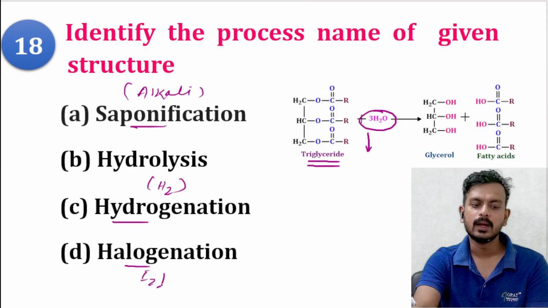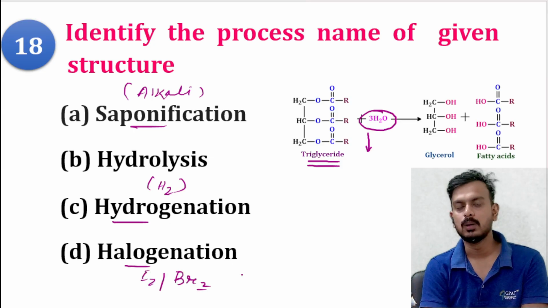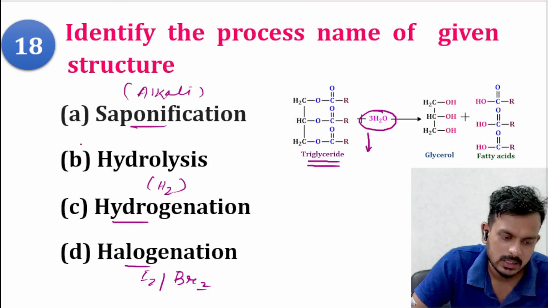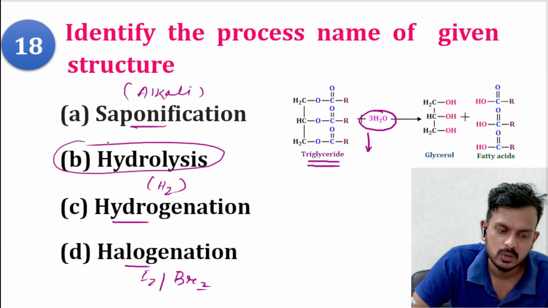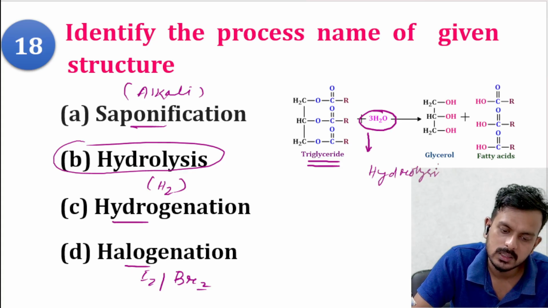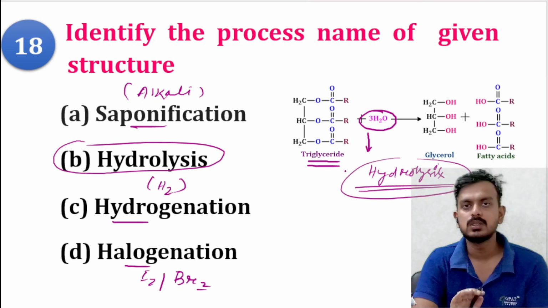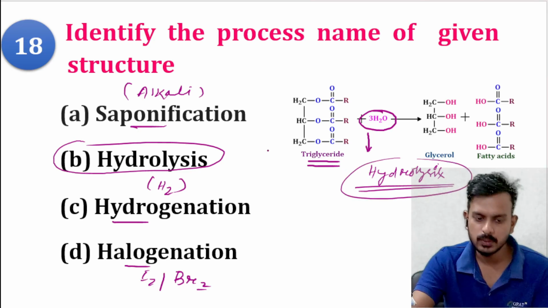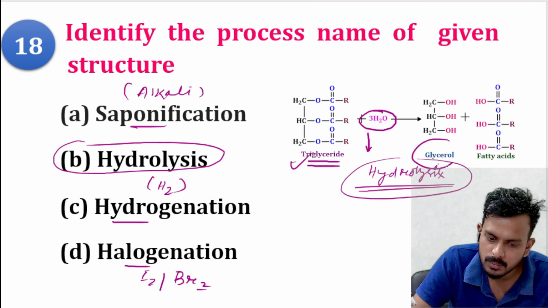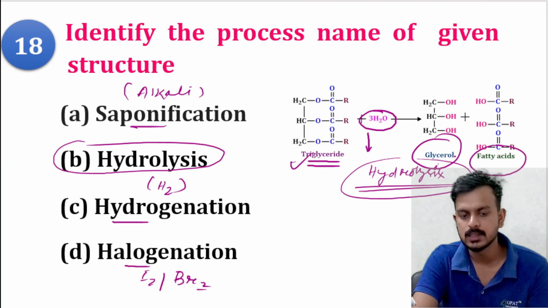Halogenation, you are adding iodine or bromine at the double bond. So the process left is hydrolysis. When you add water to a reaction, this process is called hydrolysis. This is a very important point. When you add triglyceride to water, you will form glycerol and fatty acids.